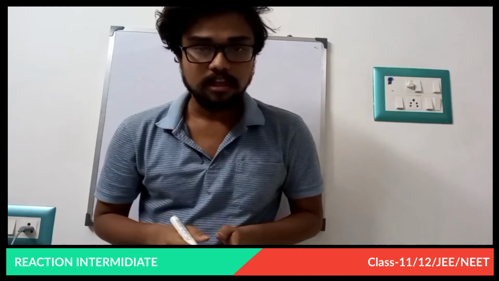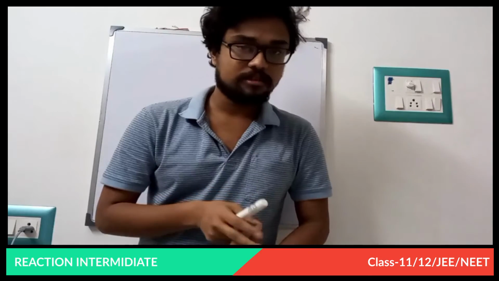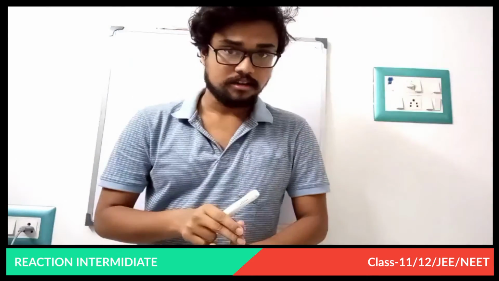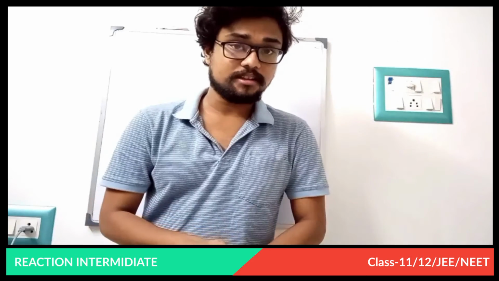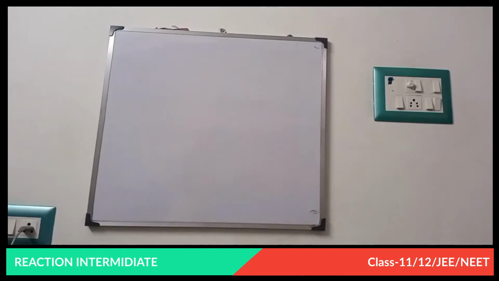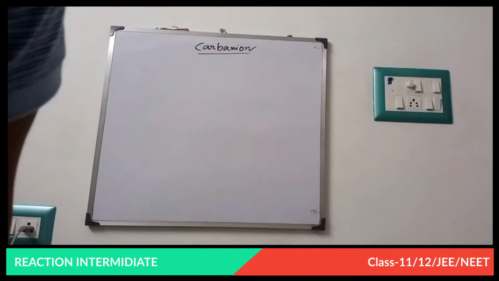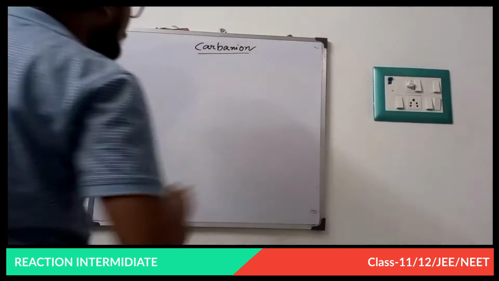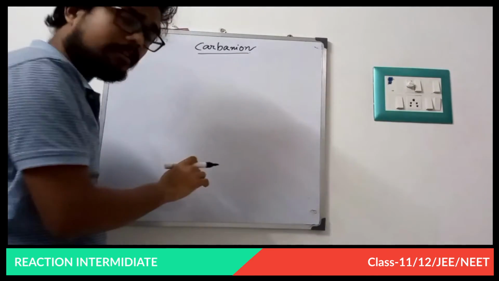Today I will discuss three species. I am trying to finish these three topics simultaneously. Number one is carbanion, number two is carbocation, and number three is free radical. Now first is carbanion. Now what is carbanion?